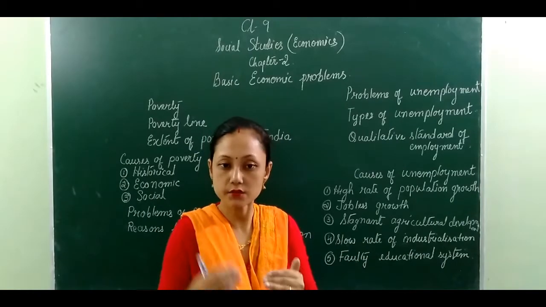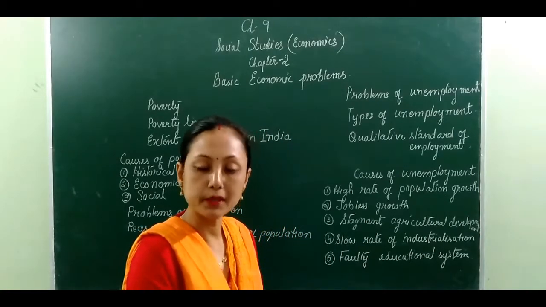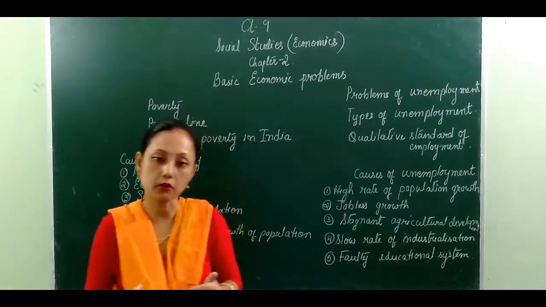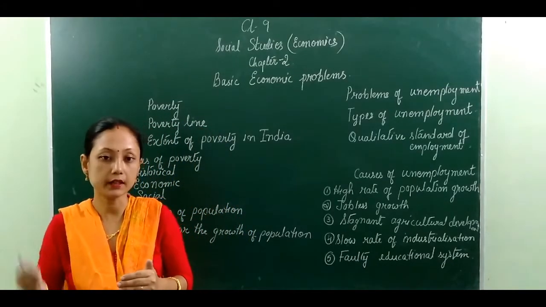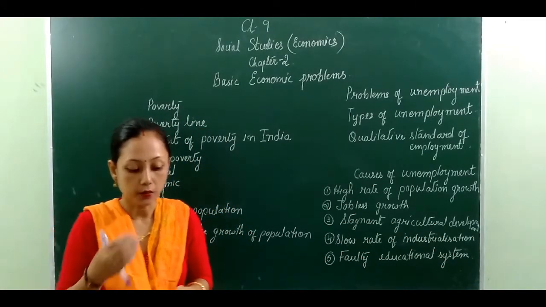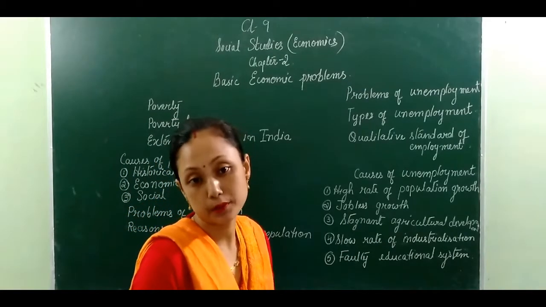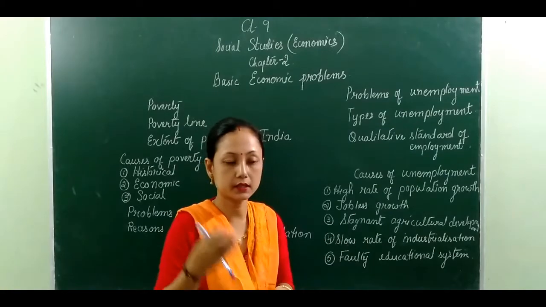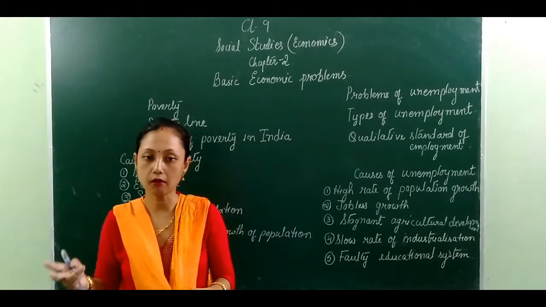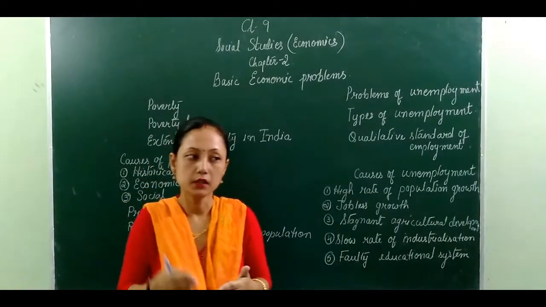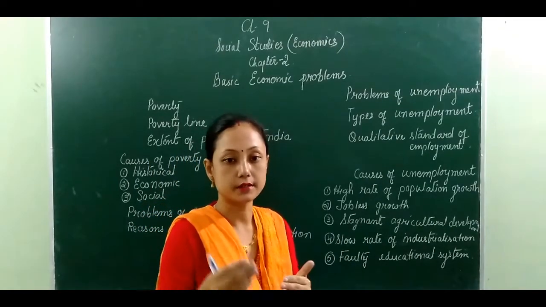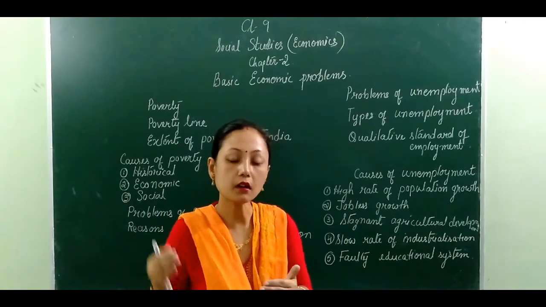And as a result, we find that poverty is being decreased through these steps. Now here there were 2 expert committees that have given us a record of the poverty line in different years, or we can say in different periods of time.